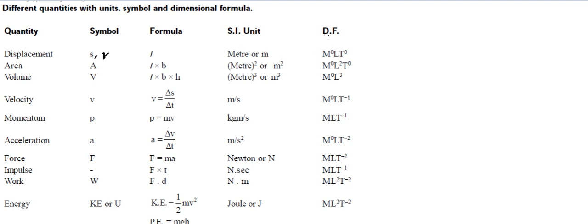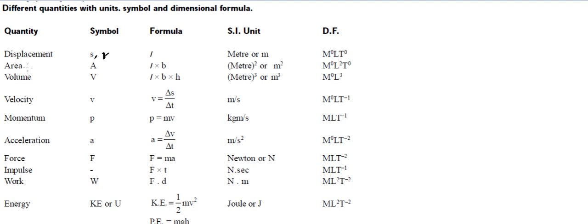So the dimensional formula will become M raised to power 0, L raised to power 1, T raised to power 0, because here only length will be appearing, and that with one dimension, and the rest of the fundamental physical quantities will have zero dimension. It must match the definition that we have learned. I hope you are there.